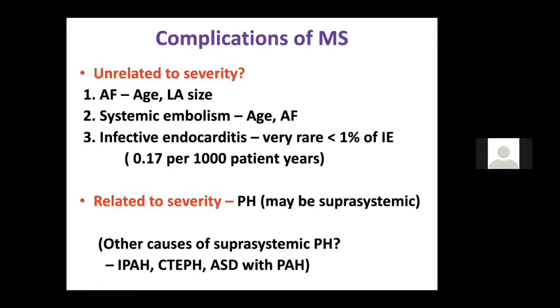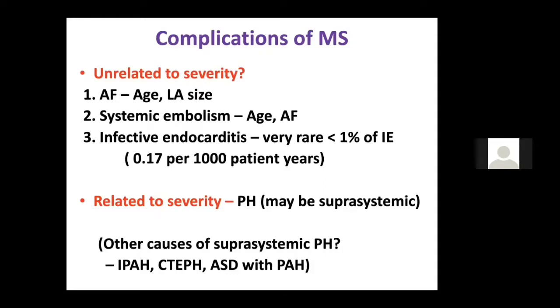Now, what are the complications of mitral stenosis? People will ask you again in the exam. So you should tell them it may be related to the severity or unrelated to the severity. Which complications of mitral stenosis are related to severity? The first thing you should always tell is PAH, because in the examination they will tell you if the patient has PAH, it means it is a severe mitral stenosis. So PAH is definitely related to severity.